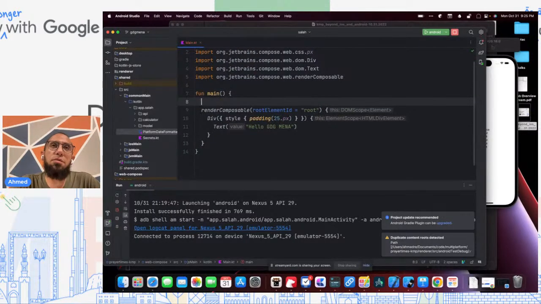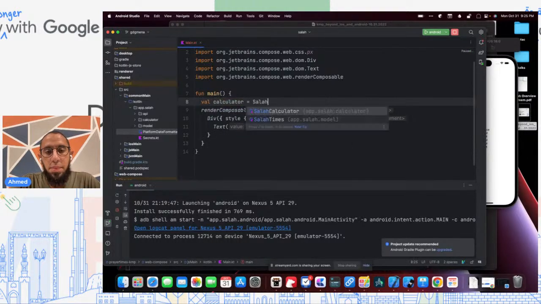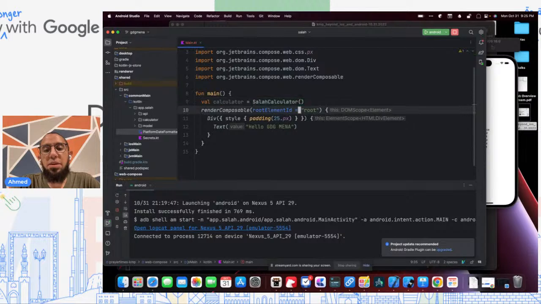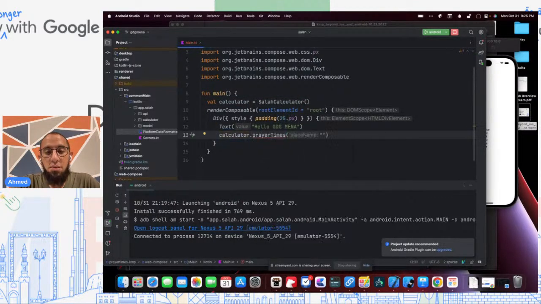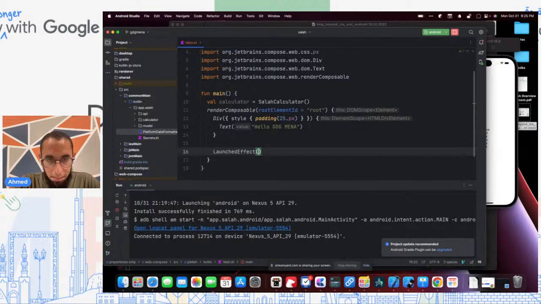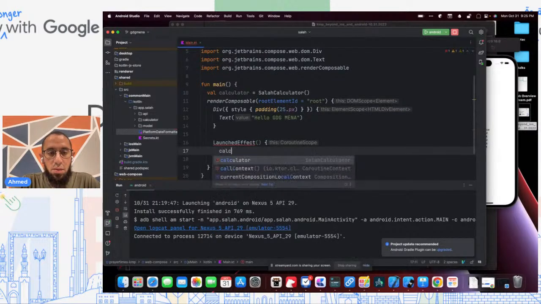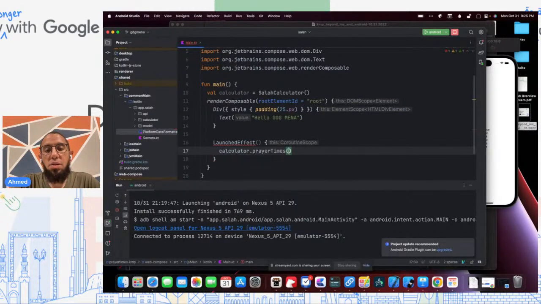So what do we know? We know from the slides that we have this object called a calculator, and we need to use this calculator to calculate the time. So really what I want to do here is calculate prayer times for some name like this. But we see from the squiggly line and from this icon here that this is a suspending function. And I can't call a suspending function except from the proper coroutine context, right? So we can do that by having a LaunchedEffect. And this will allow us to call this method.